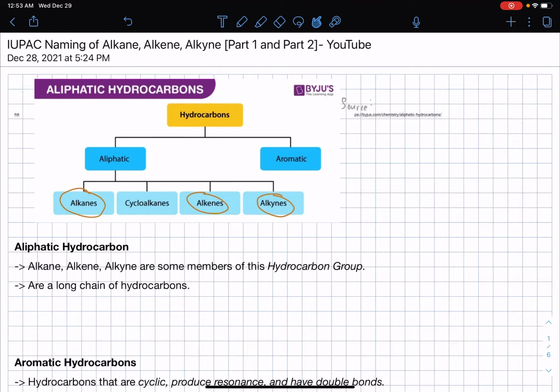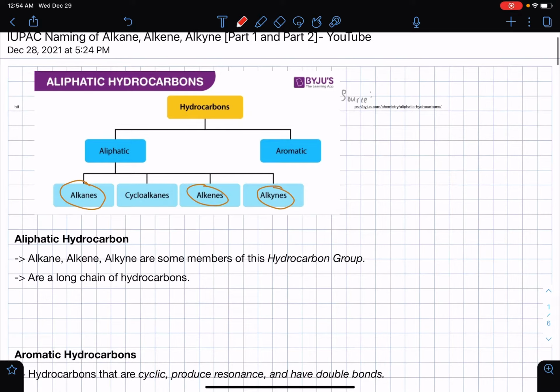In this video, we will be talking about the IUPAC naming of alkane, alkene, and alkyne. So just to dissect the video, we will be tackling part 1 of this topic. Part 1 will consist of the lecture and part 2 will consist of the practice in regards to the lessons that we will have learned in this video. So you will have to wait for part 2 for the next upcoming video. So without further ado, let's start.